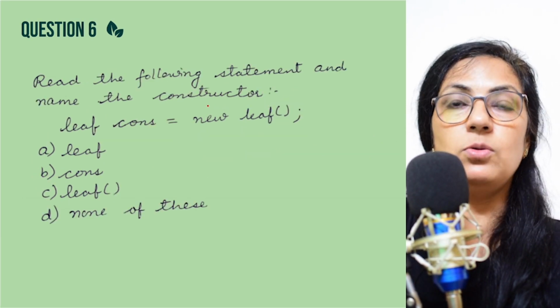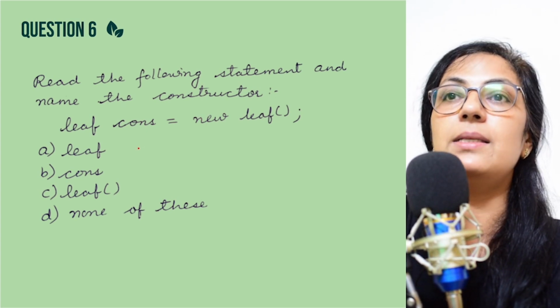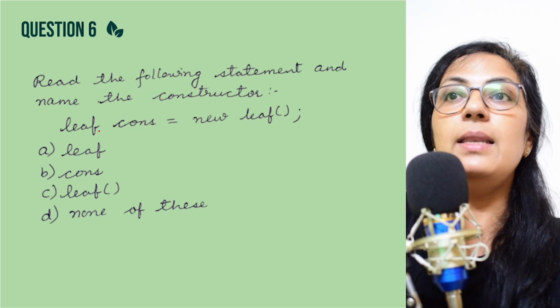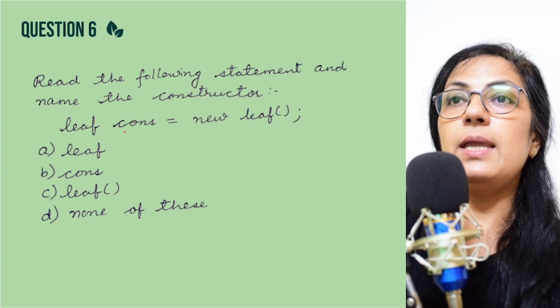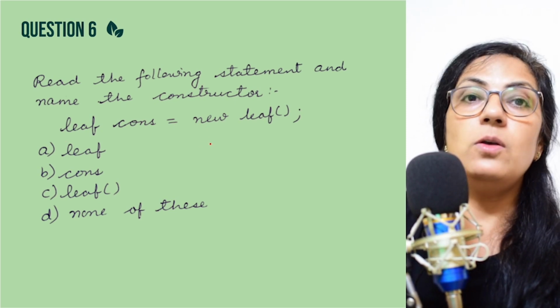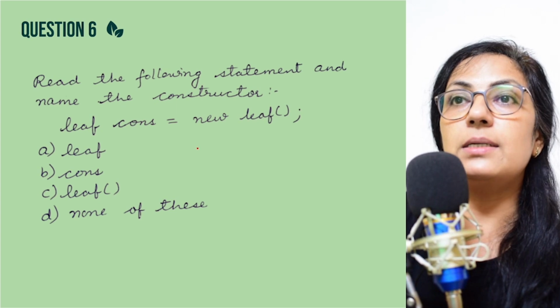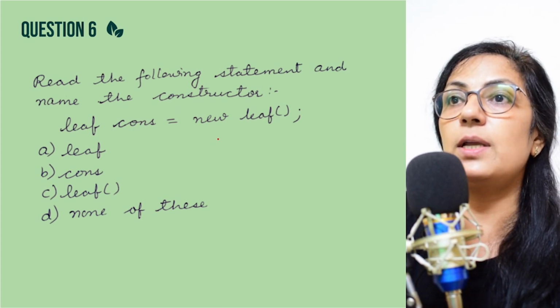Next, we move on to question number 6. Read the following statement and name the constructor. Leaf space cons equals to new leaf. Children, here this is the statement for creation of the object. Now since you have done constructor, so I'll just tell you the syntax for creation of the object.